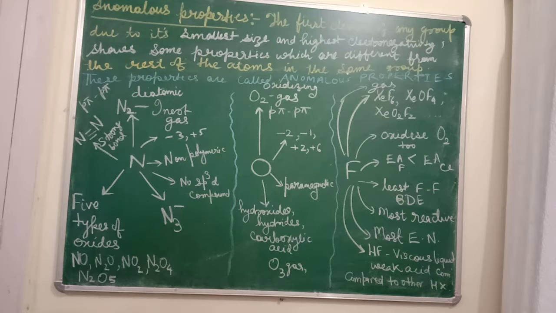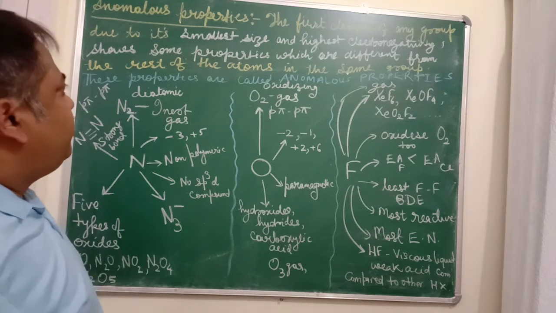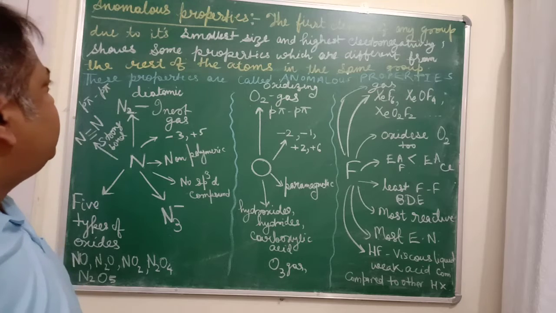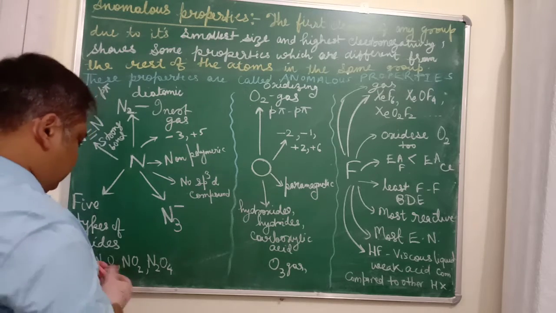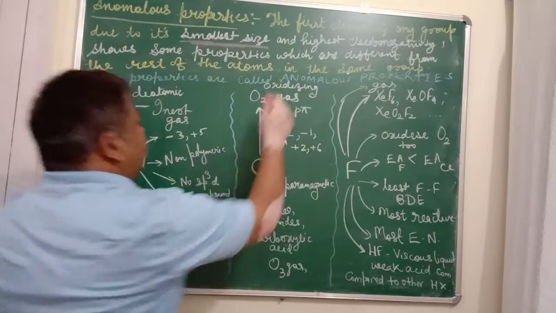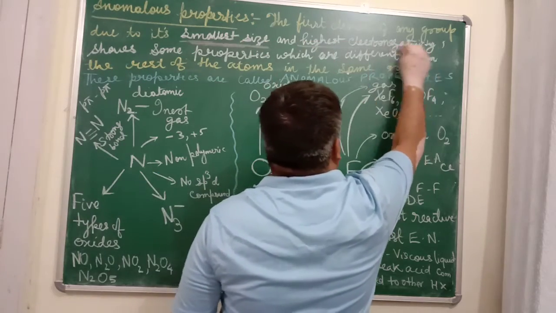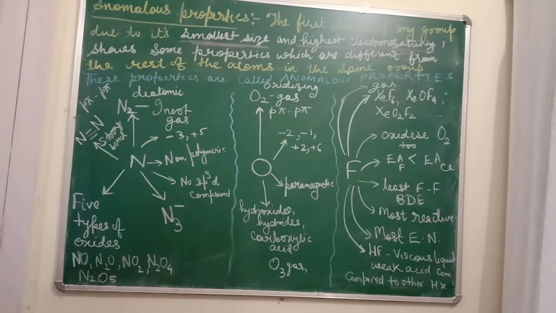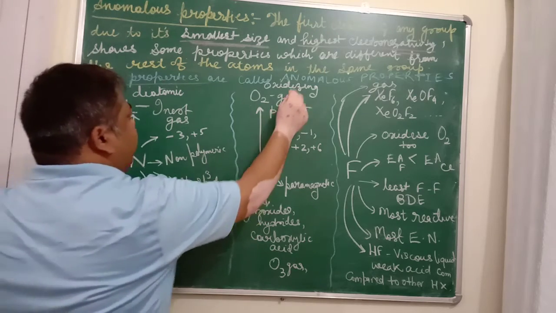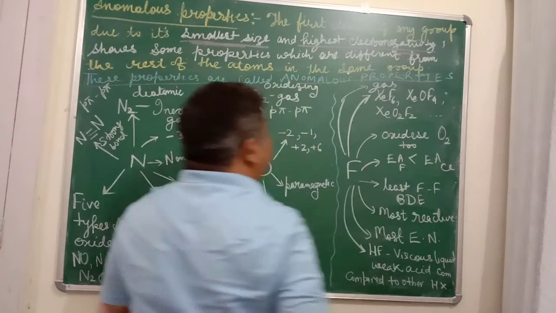Let us see the definition of anomalous property first. The first element of any group, due to its smallest size and highest electronegativity, shows some properties which are different from the rest of the atoms in the same group. These properties are called anomalous properties.